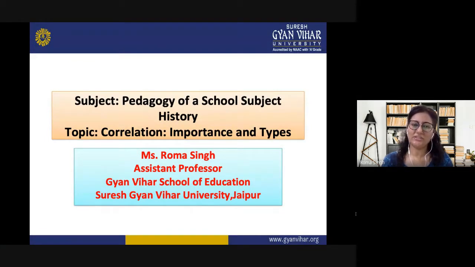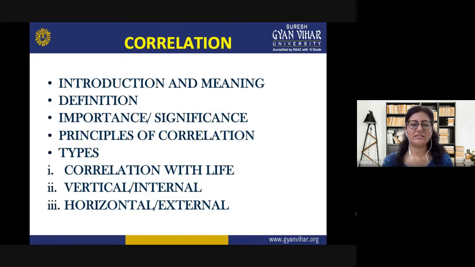So, in the subject Pedagogy of a School Subject History, we are today going to discuss correlation, its meaning, its importance, and the various types of correlation, and how history as a subject is related with other school subjects. These are the topics which we are going to discuss today: the introduction and meaning, the definition part, importance and significance of correlation, principles of correlation, and types, what are the different types.